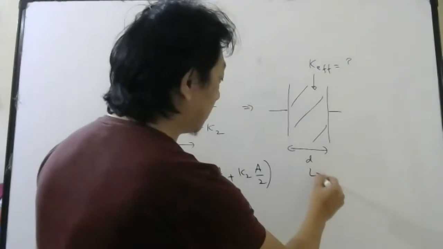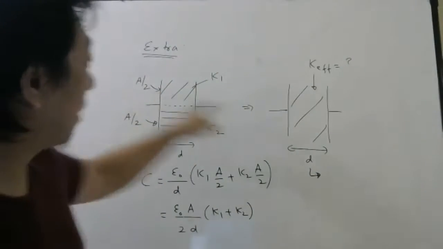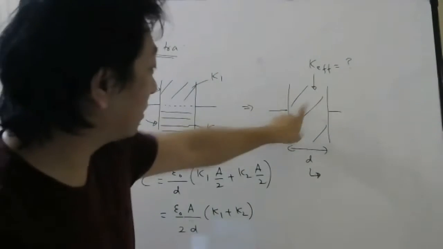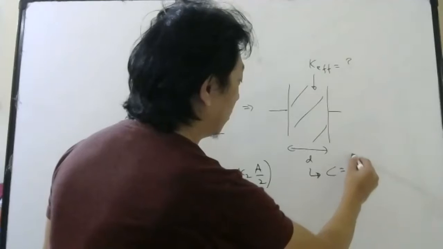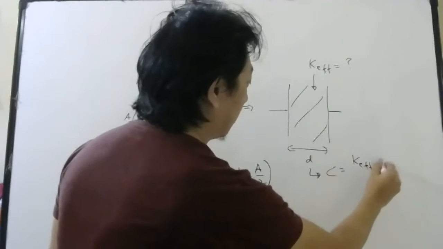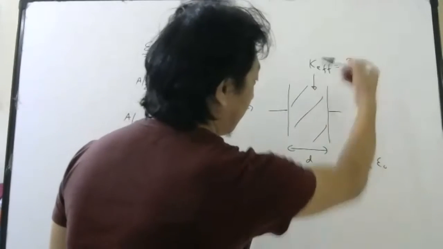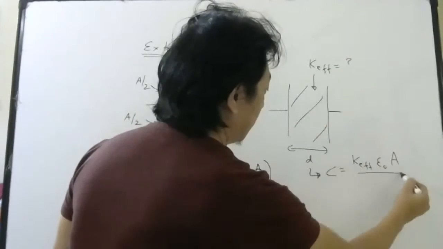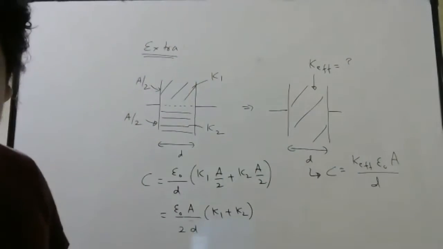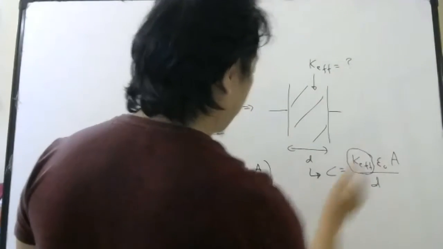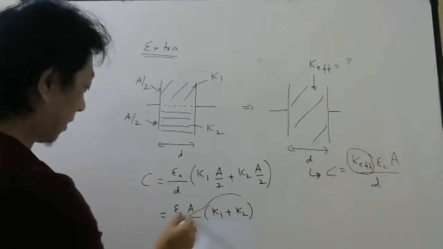Now if I replace these two by one medium, what will be the capacitance of this? Already we know K effective epsilon naught total area by distance. Now compare. If you compare, what will you get? This K effective should be this part.